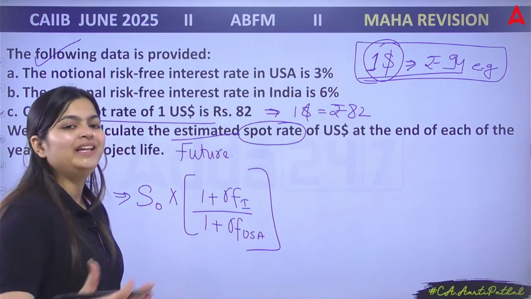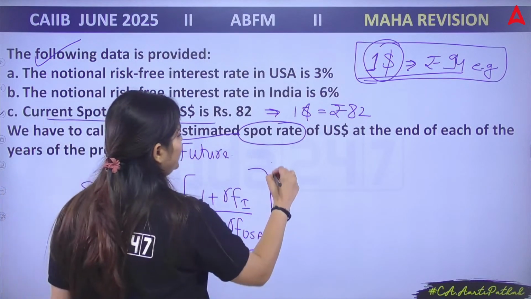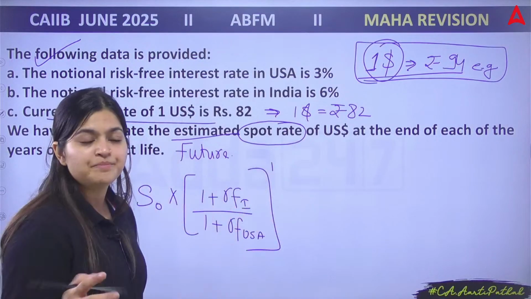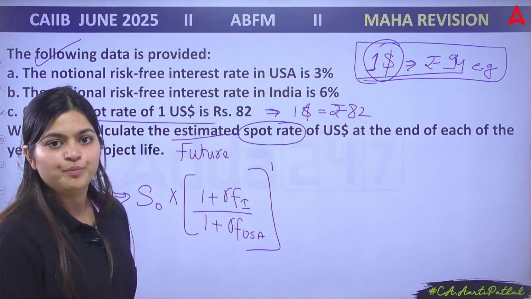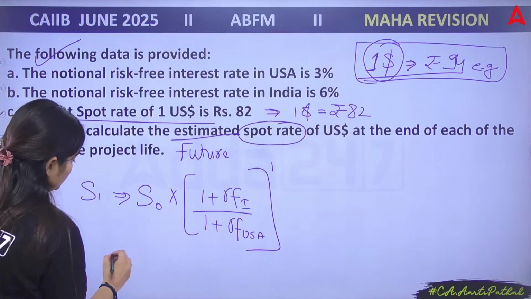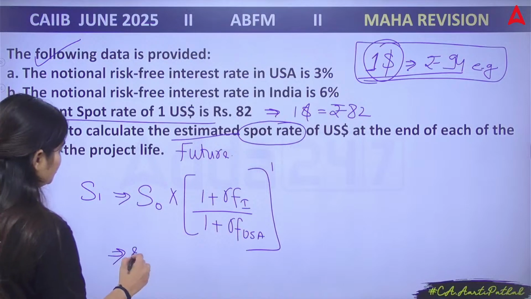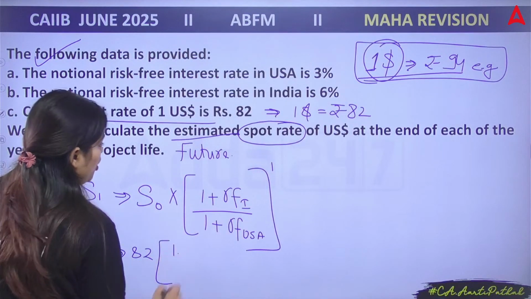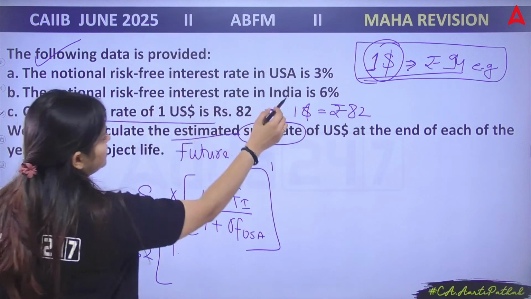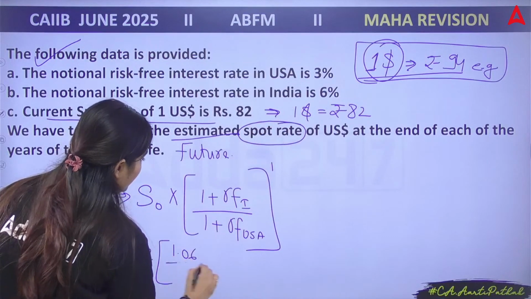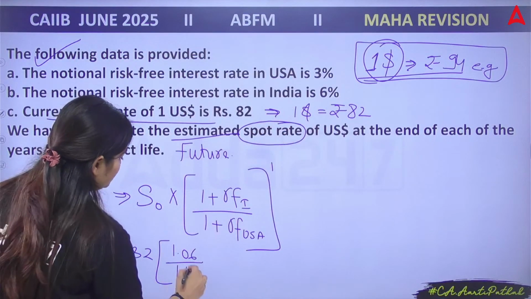Now, for how many years do you want to calculate? Suppose for 1 year, just use the power 1. For 2 years, use the power 2. Correct? Chaliye, let's fill the data. What is your spot rate? That is 82 multiplied by 1.06, the India rate of 6%, divided by 1.03.